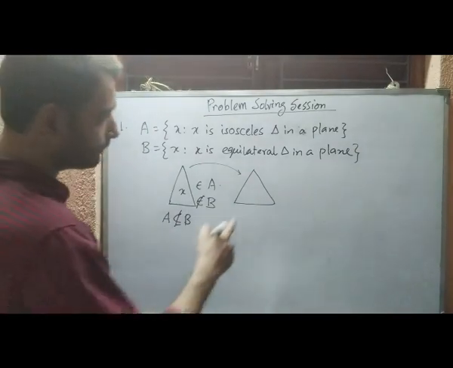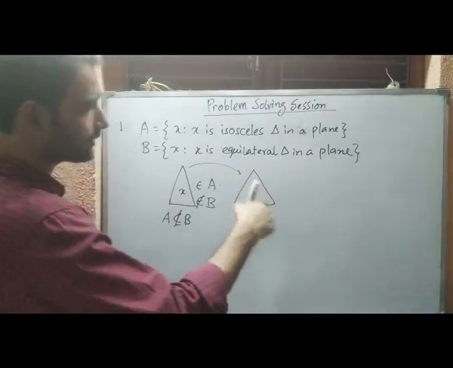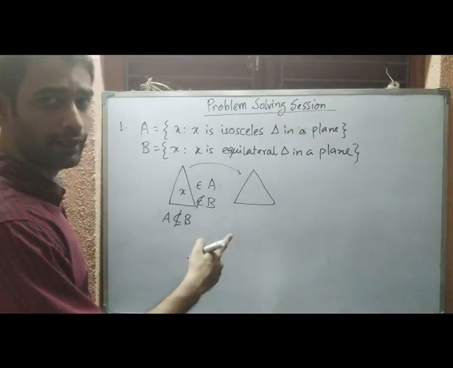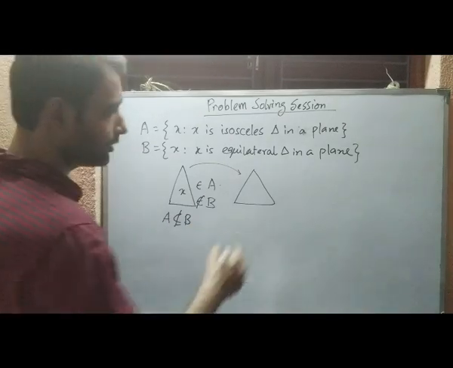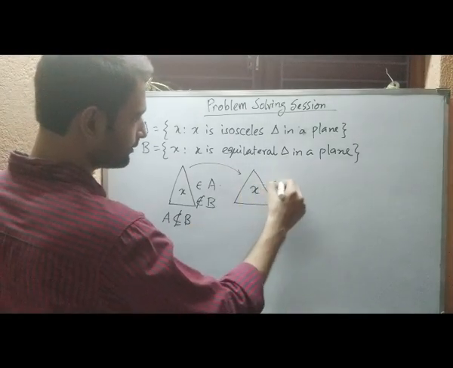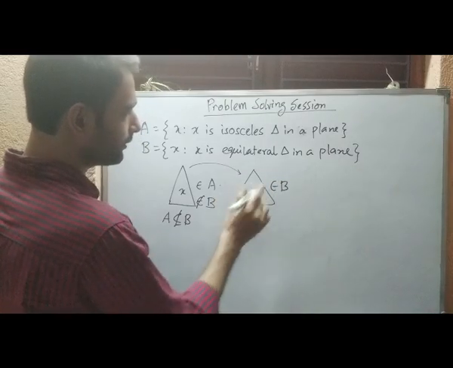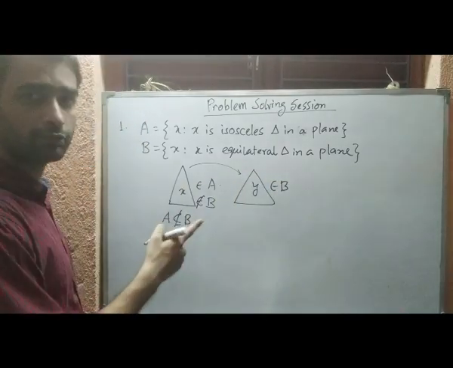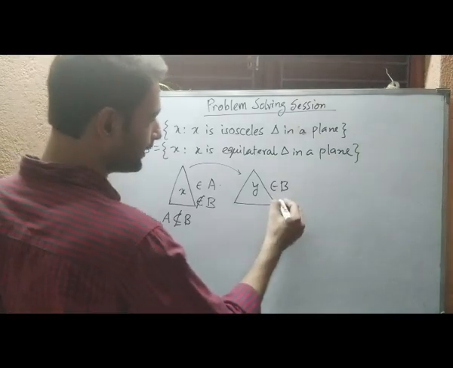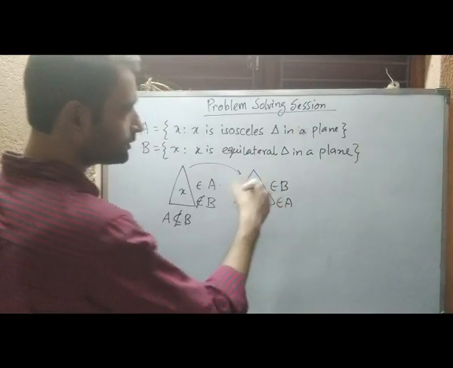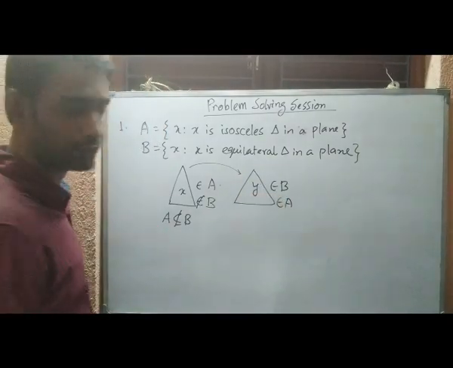But see, we can consider an equilateral triangle as an isosceles triangle also. So say this is Y, another element. This will belong to B and it will also belong to A because it is an isosceles triangle also.